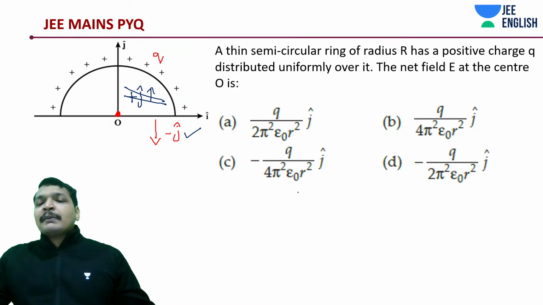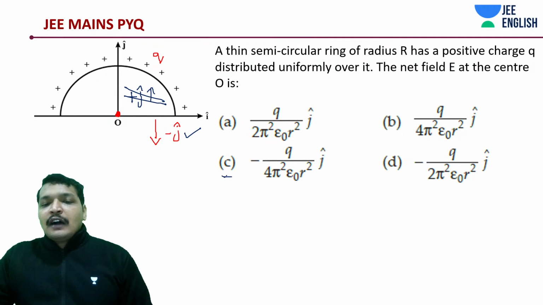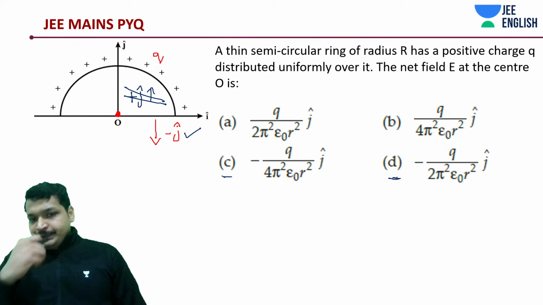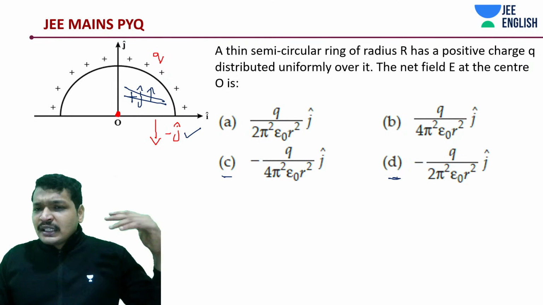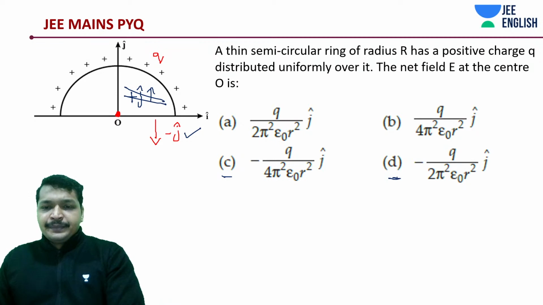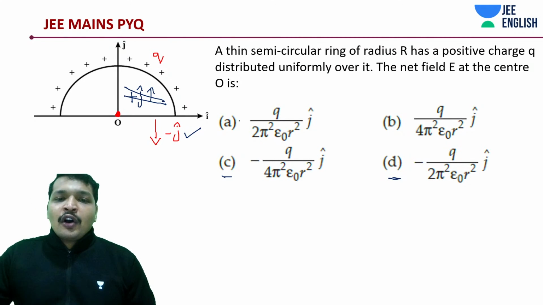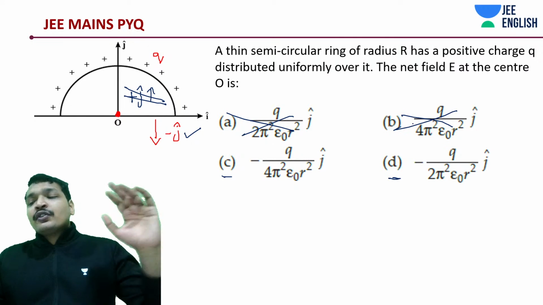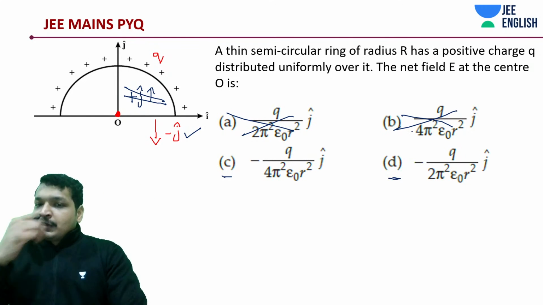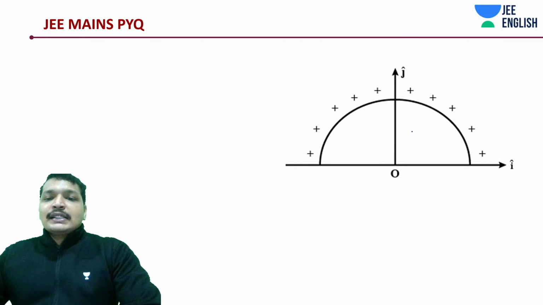Among the minus j cap, how many options are there? There is C and D. Of course, between them, one should be your answer. You just need to do the integration. It's a very simple question, a damn simple question. First of all, always in your exam, eliminate the options that you definitely know are not correct. Then you can proceed. It's a simple question.